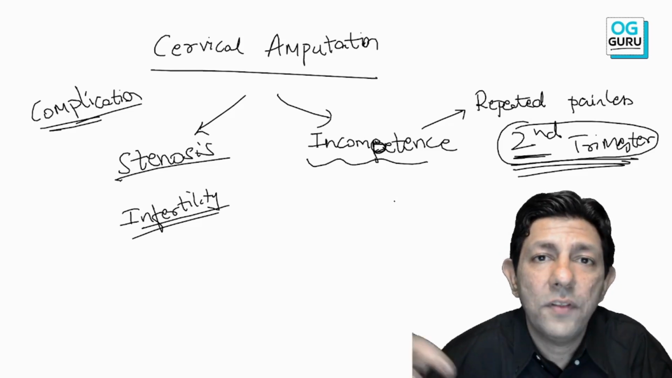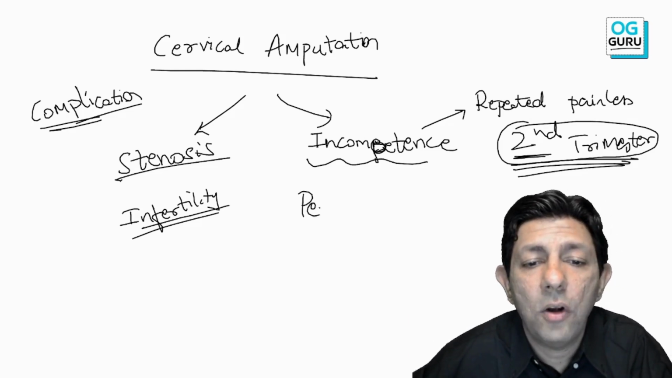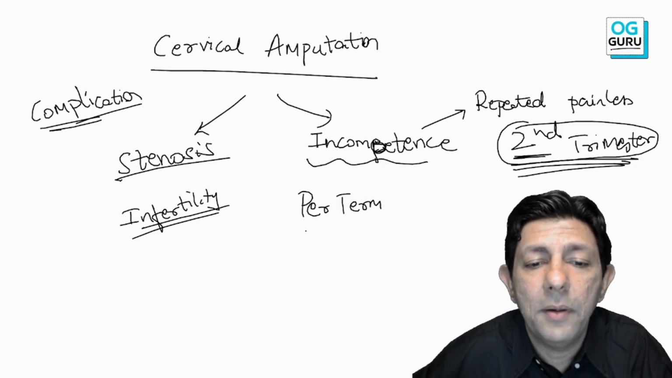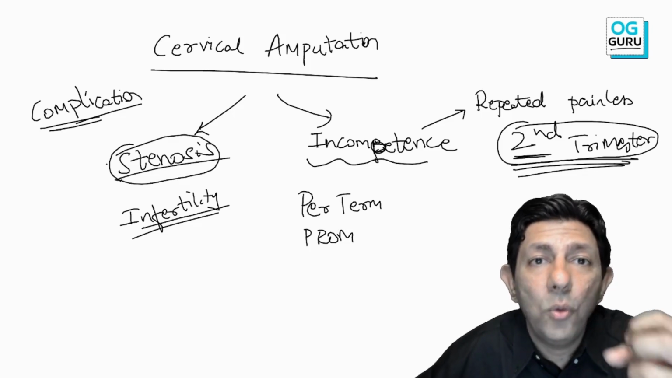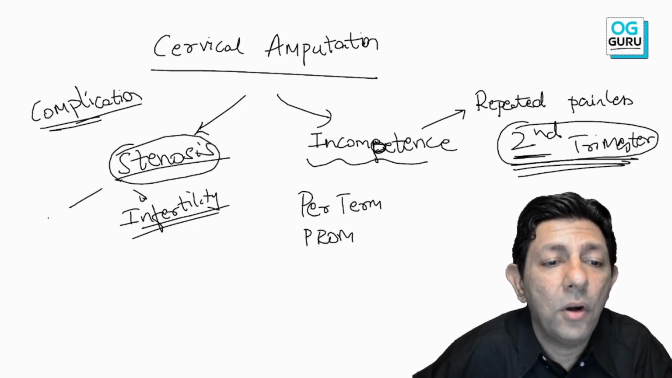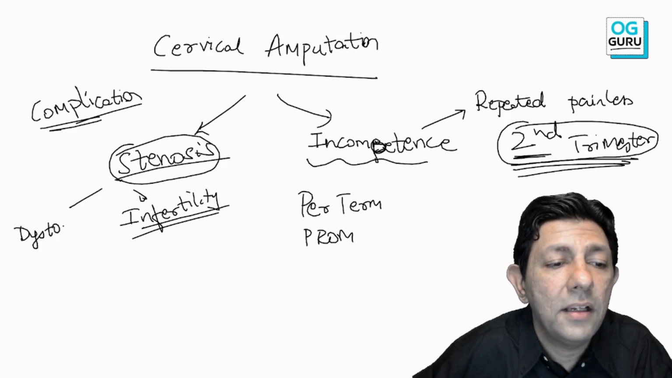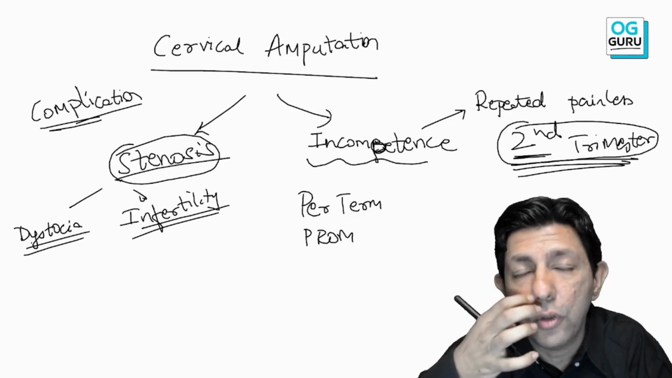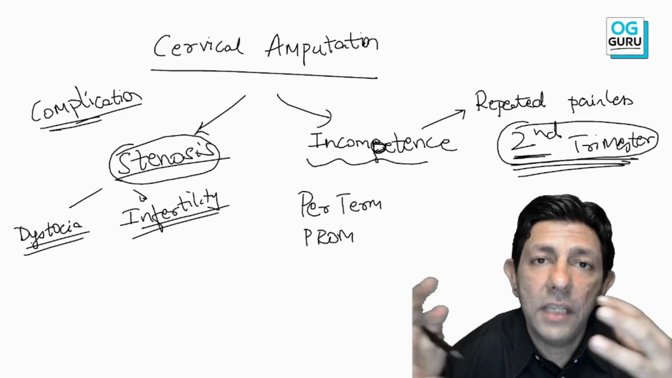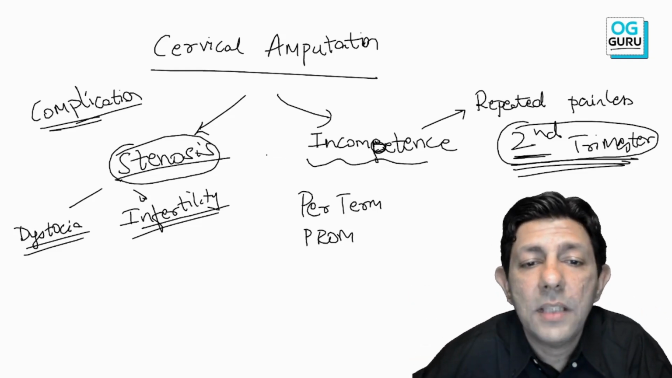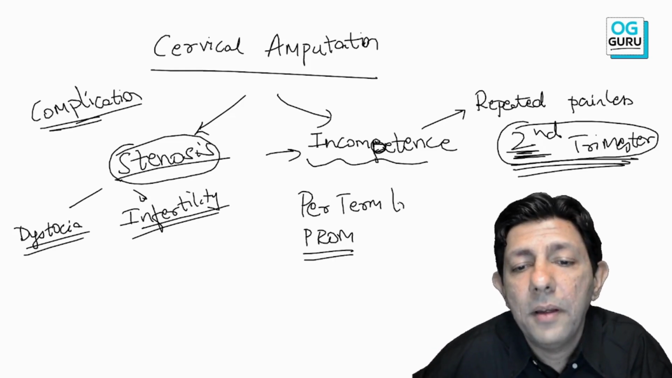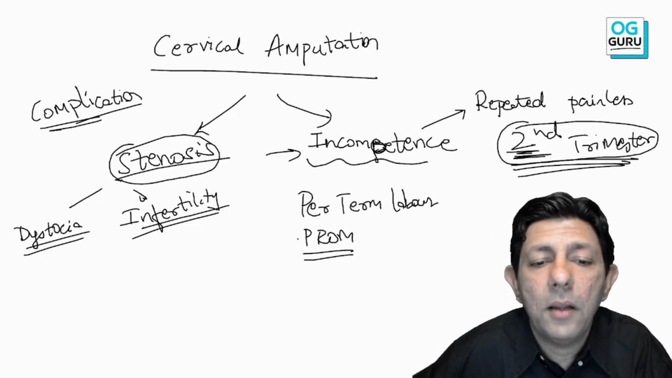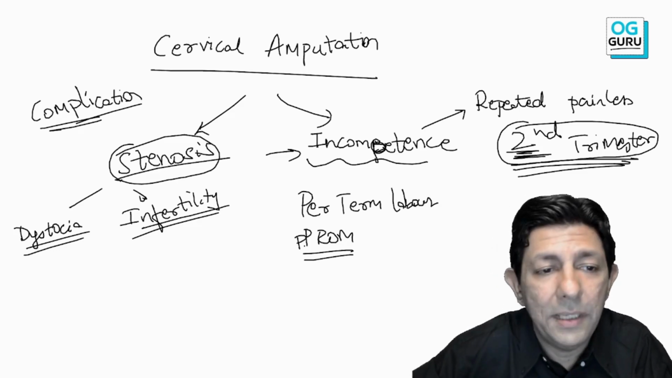And of course, if the cervix is weak, there are also other complications: preterm labor, PROM. And if the cervix is tight, then during labor the cervix may not dilate, causing cervical dystocia. Cervical dystocia means the cervix fails to dilate. So infertility, dystocia, cervical incompetence, second trimester abortion, preterm labor, PROM, PPROM, all these are the complications.